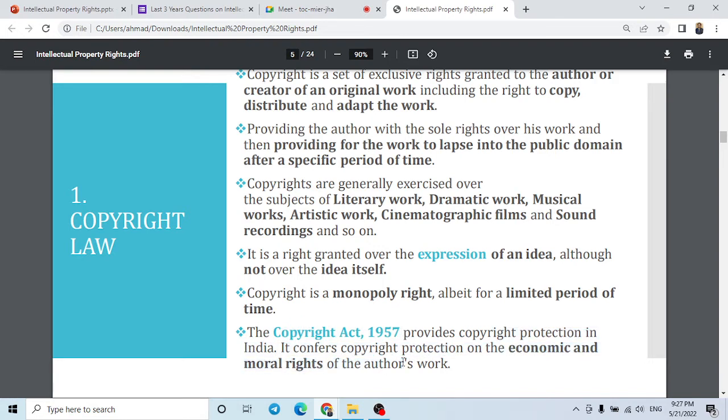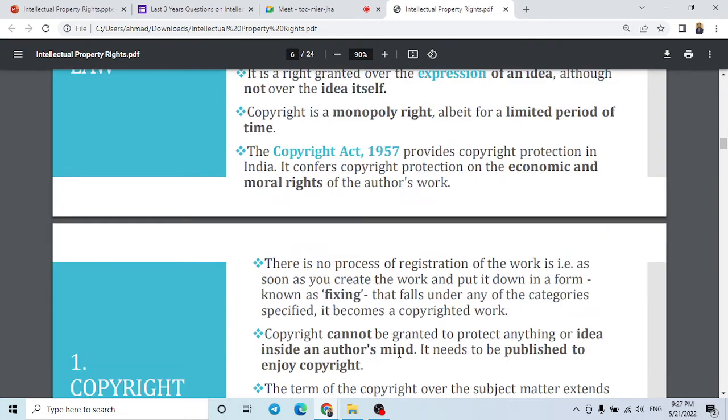Intellectual property right is fundamentally based on economic rights. It is protecting the economic right. So if any question comes like this, that intellectual property protects what kind of right, just go with the economic right. Economic right and moral right are protected through the Copyright Act 1957 for any author's work.